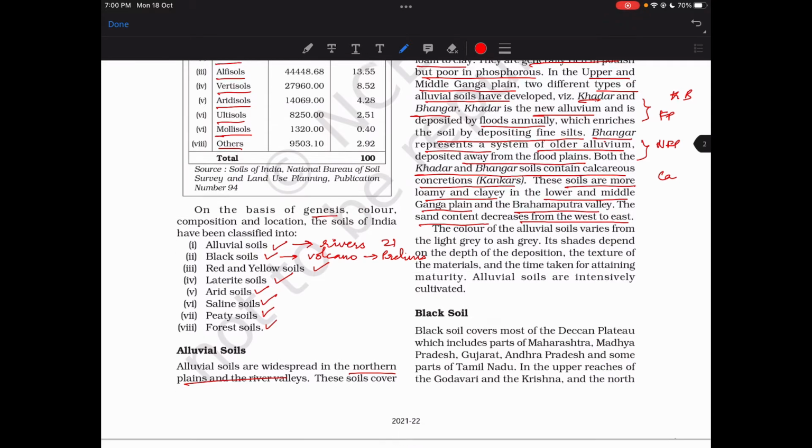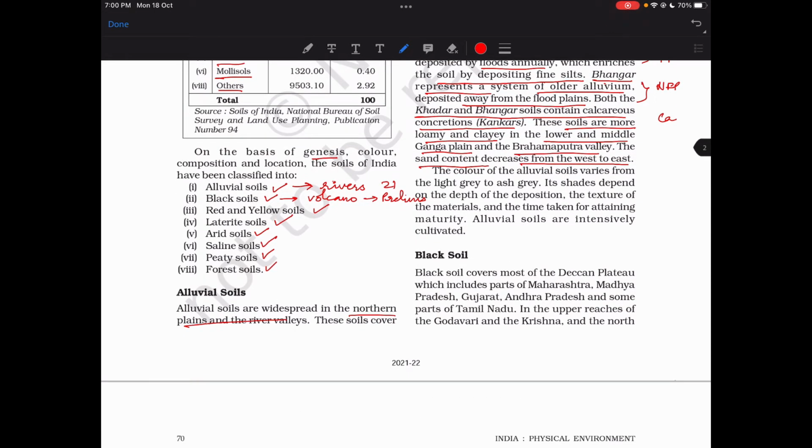The color of alluvial soil varies from light grey to ash grey. Its shades depend on the depth of the deposition, texture of material, and time taken for attaining maturity. Alluvial soils are intensively cultivated.